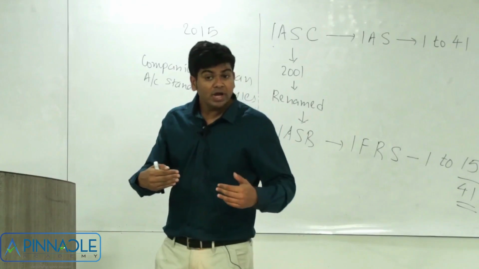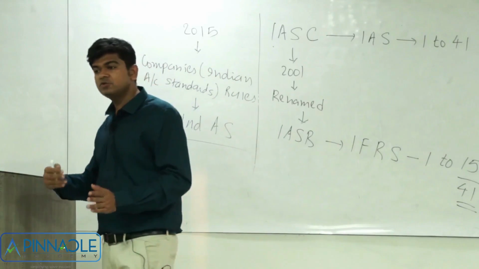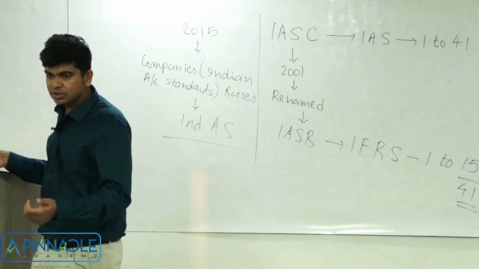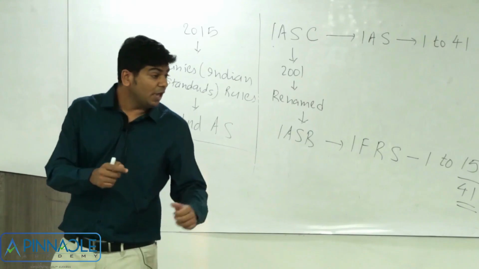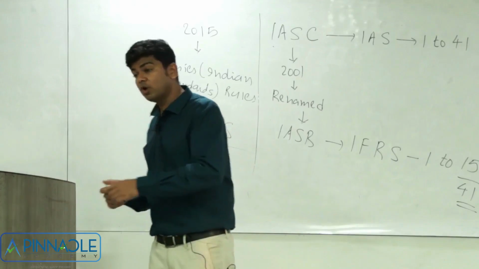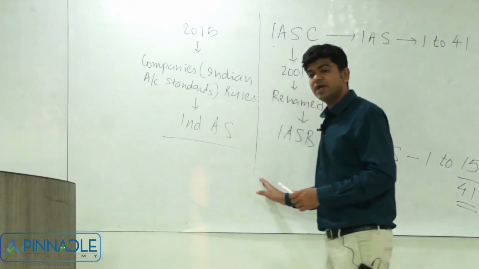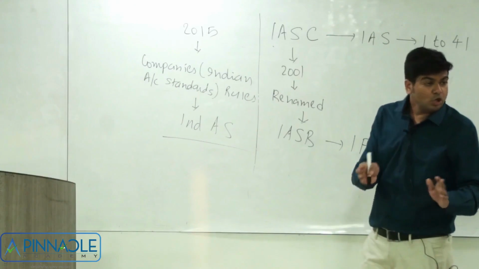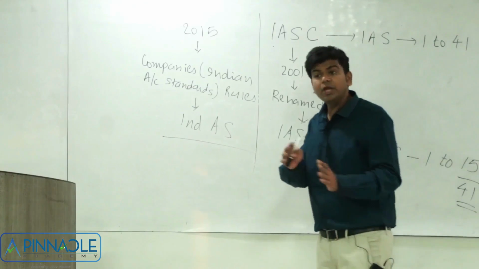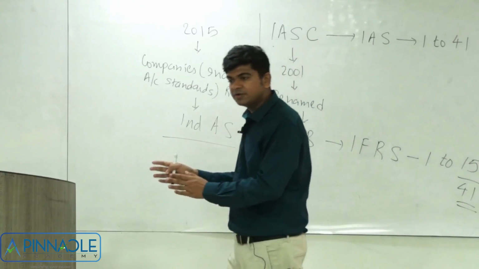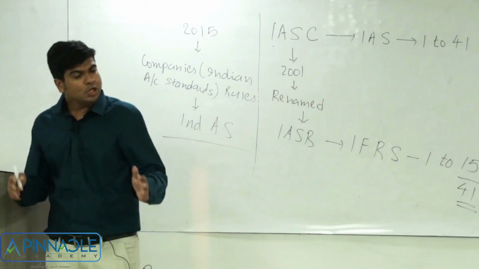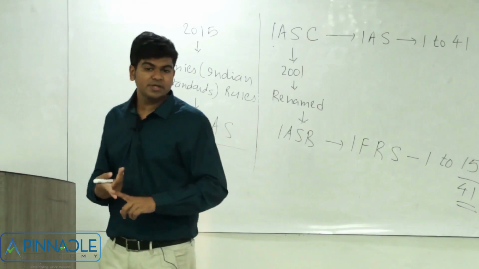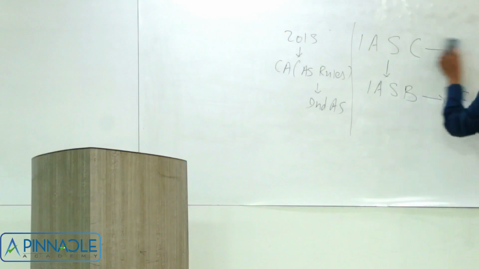So we will be doing a comparison of our accounting standards with those which are in force internationally. Wherever we agree, we will remove those differences. And wherever we disagree with what is there in the IFRS or the international accounting standard, to that extent we will ignore the IAS or IFRS. So that's what we mean by the process of convergence. So let's understand how that convergence is actually taking place.